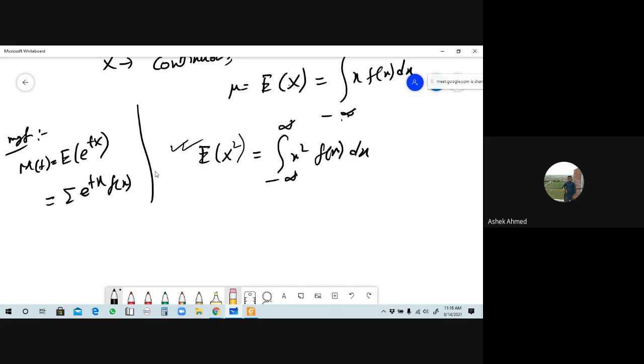Can you remember that from the discrete random variable? Yes, sir. Okay, but for the continuous random variable, it will be the integration of e to the power tx f of x dx, from minus infinity to plus infinity.